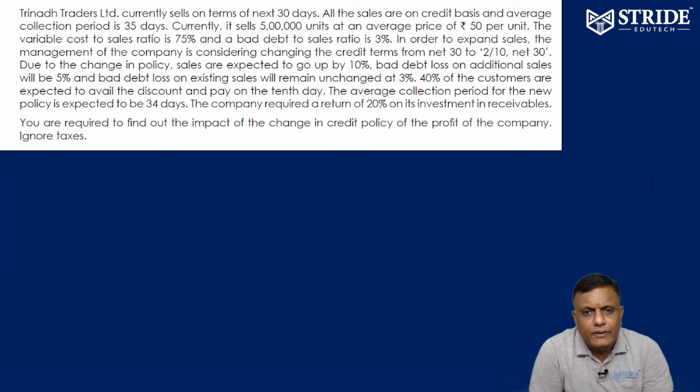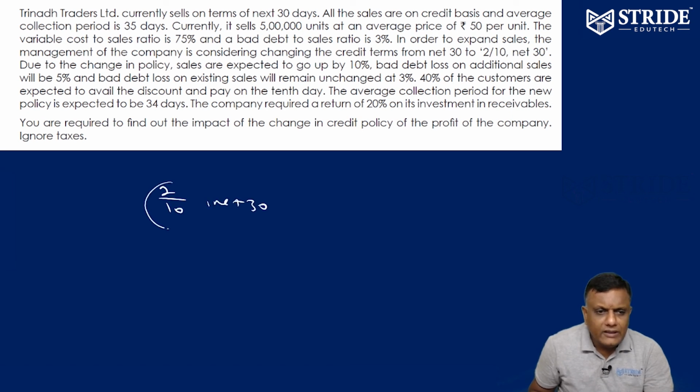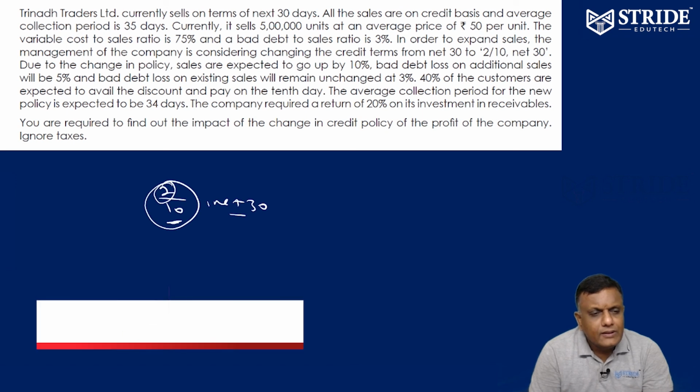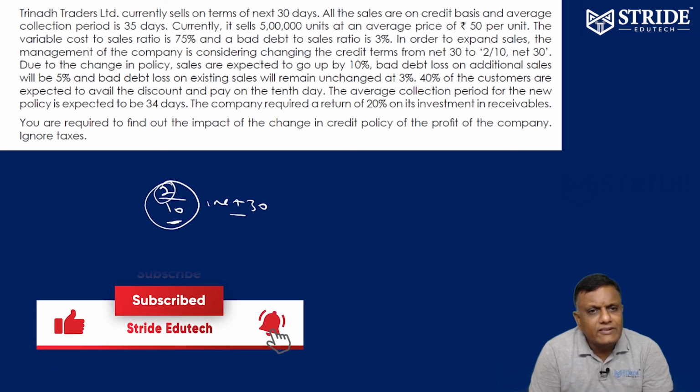30. At present, we have a 30 days period for debtors. Now it is going to be 2/10 net 30. 2/10 means if you make payment within 10 days, you get a discount of 2%. Maximum 30 days allowed. Due to the change in policy, sales are expected to go up by 10%. Bad debt loss on additional sales will be 5%, and the bad debt loss on existing sales will remain unchanged at 3%.